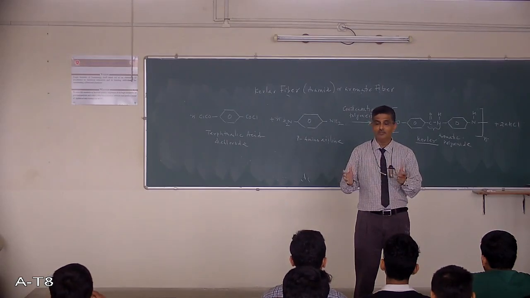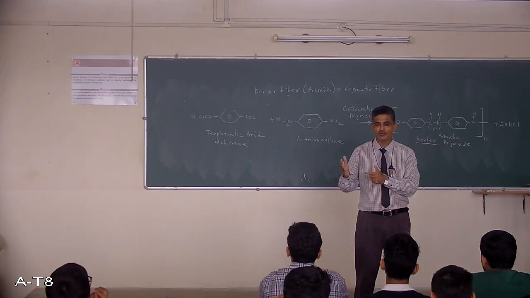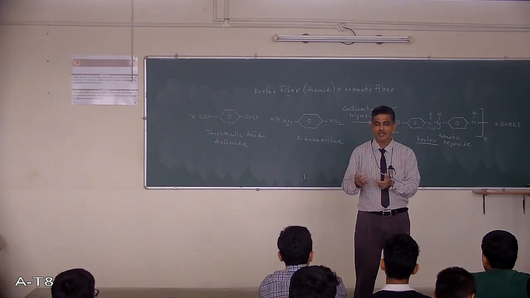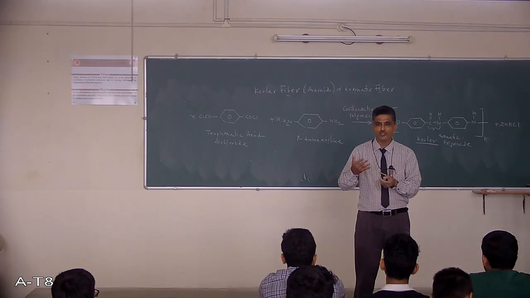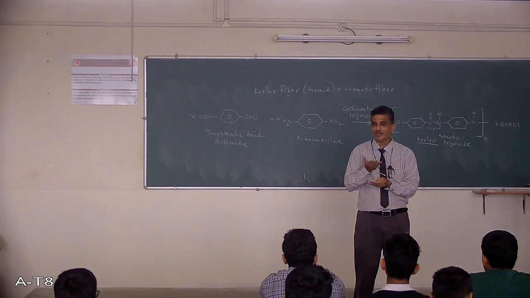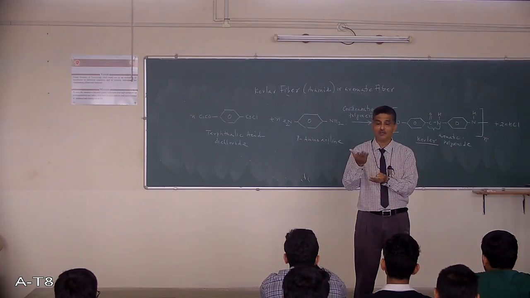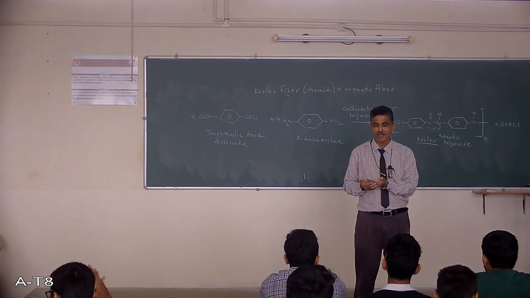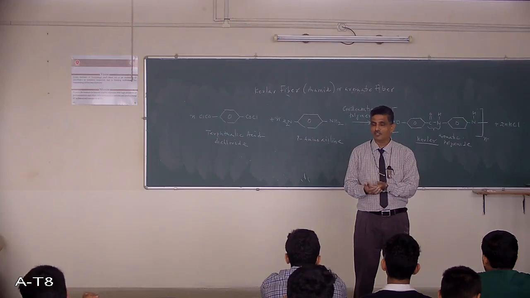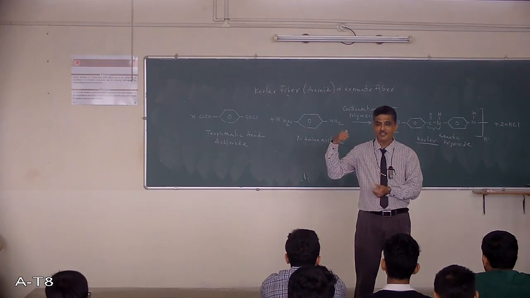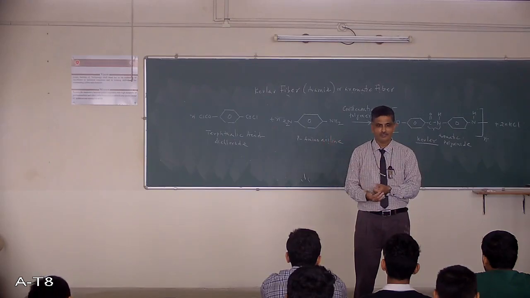So you can have different combinations with other materials, polymer matrix, and you can use this fiber in the chalk form. You can use it in the form of a mat, not matrix, mat-like thing. You can use it in the form of a woven fabric, that is cloth-like thing, and then you can manufacture composites of different shapes and sizes using this Kevlar as a fiber.